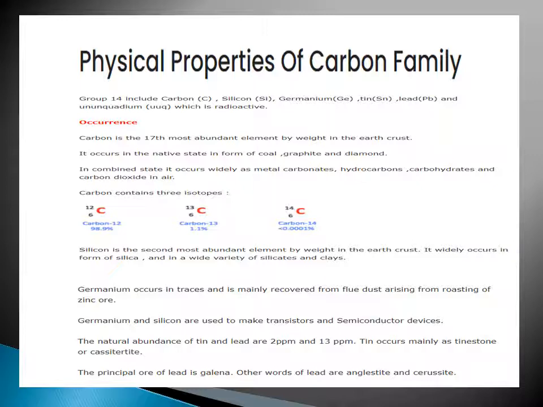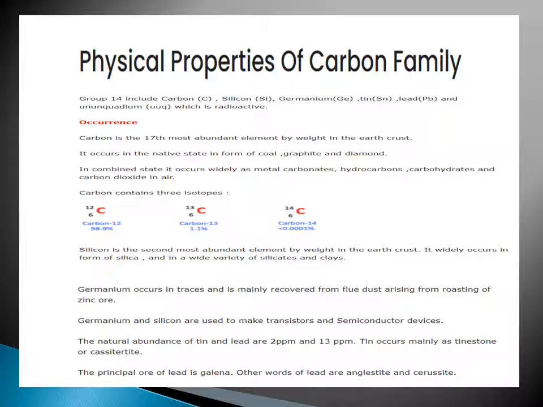Carbon is the 17th most abundant element by weight in the earth's crust. It occurs in the native state in the form of coal, graphite and diamond. In combined state, it occurs widely as metal carbonates, hydrocarbons, carbohydrates and carbon dioxide in air.